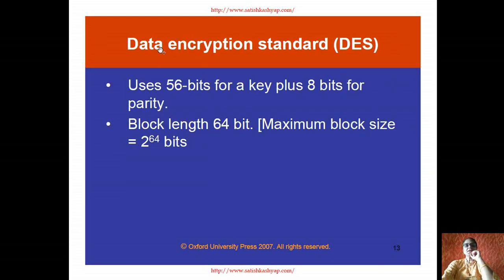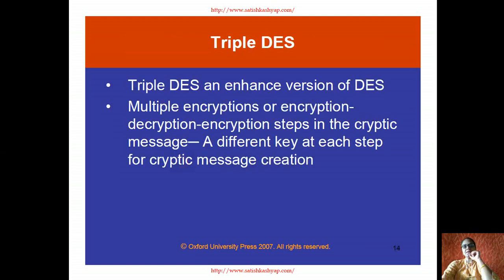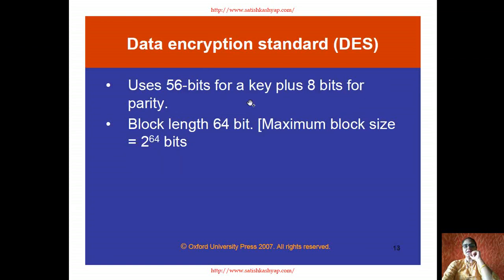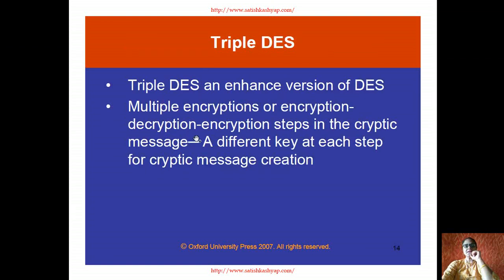Then there is another method called as data encryption standard, DES. What are these DES? It uses 56 bits of a key plus 8 bits of the parity key. Okay, this is also one of the method to provide the security. It's a block length of 64 bit, that is maximum block size is equal to 2 raised to power of 64 bits. इतना इंफॉर्मेशन जो है वो प्रोवाइड किया जाता है नेटवर्क पे. ट्रिपल DES, this triple DES is an enhanced version of DES, that is data encryption standard.